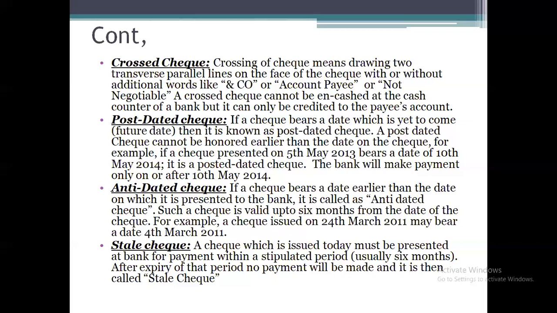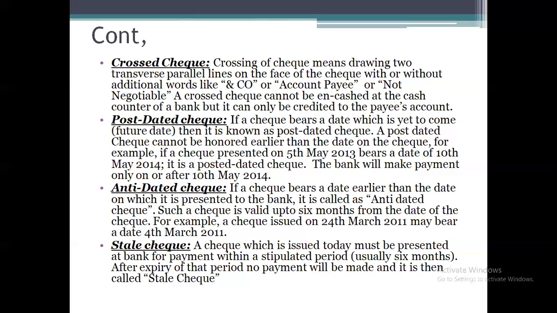And we have the next one called a post dated check. It means the customer has written a date later than the date of drawing the check. For example, he is drawing the check on 8th 5 2020, but he has written the date as 20th 5 2020. So that check has to be presented only on 20th 5th 2020, not before that. So that type of check will be called a post dated check.